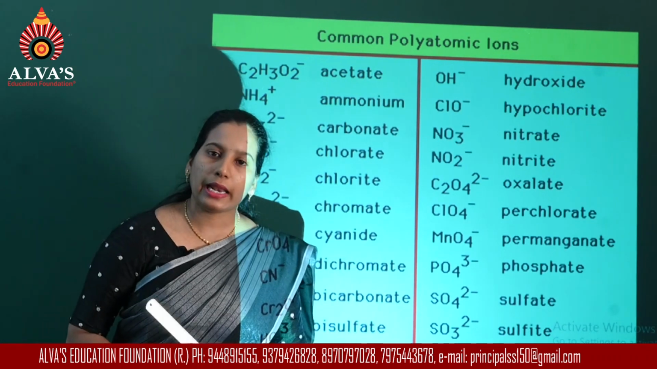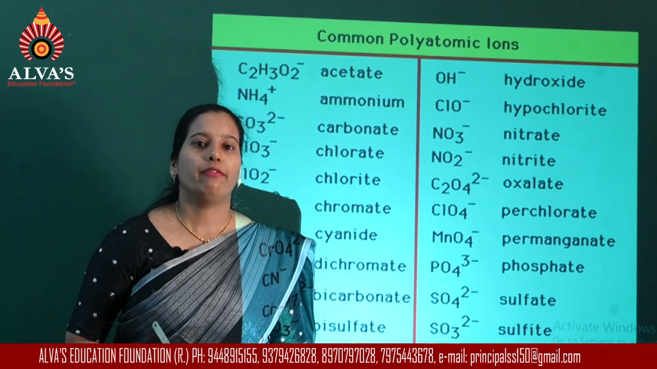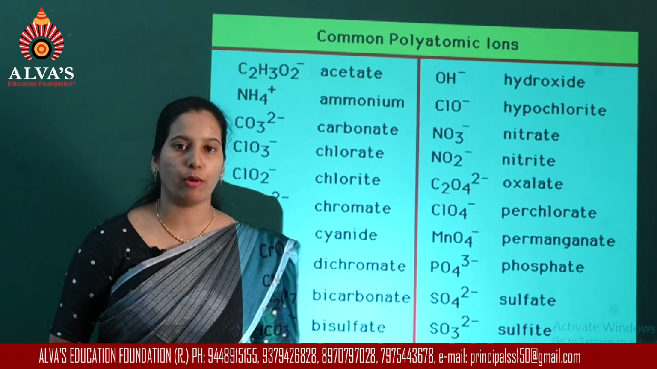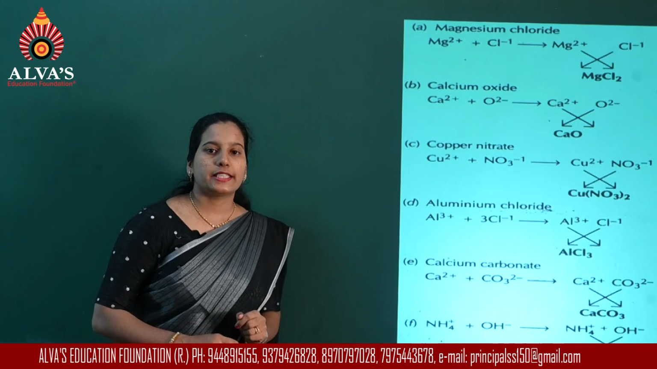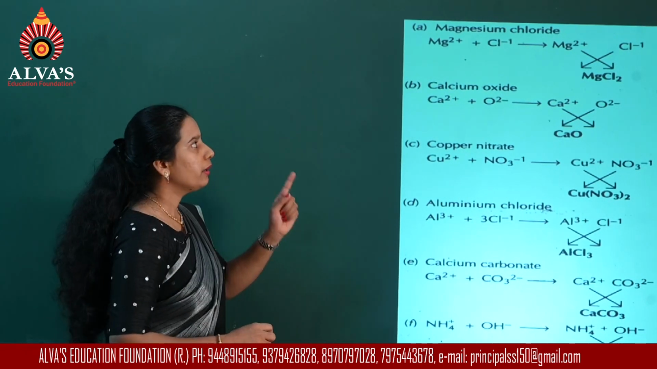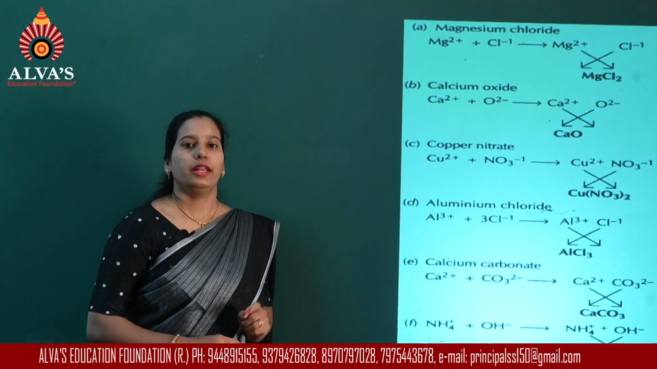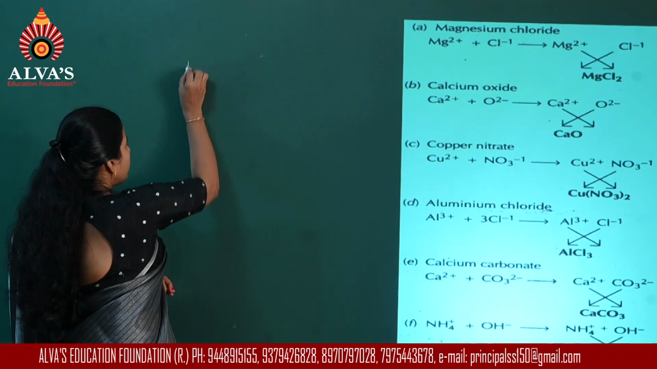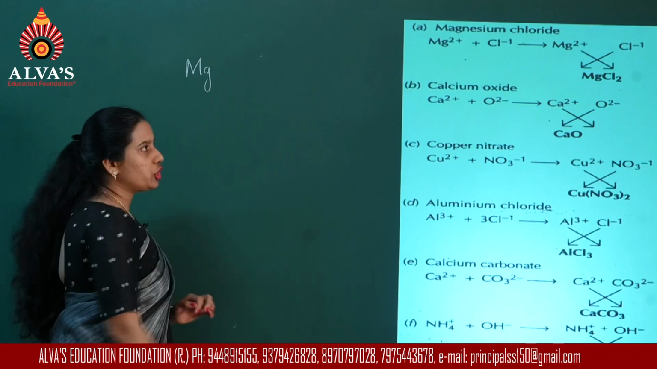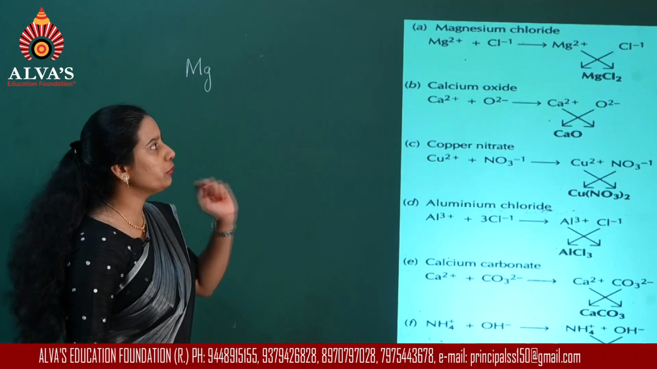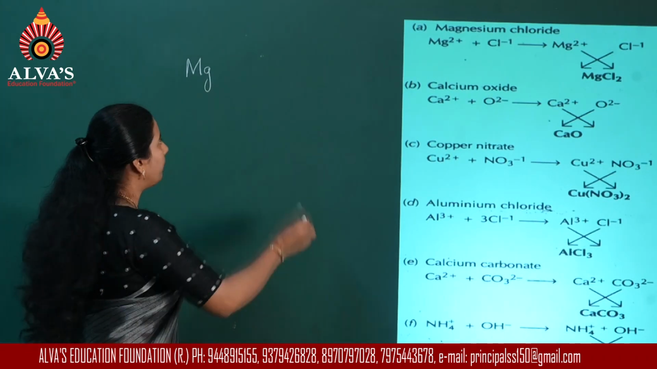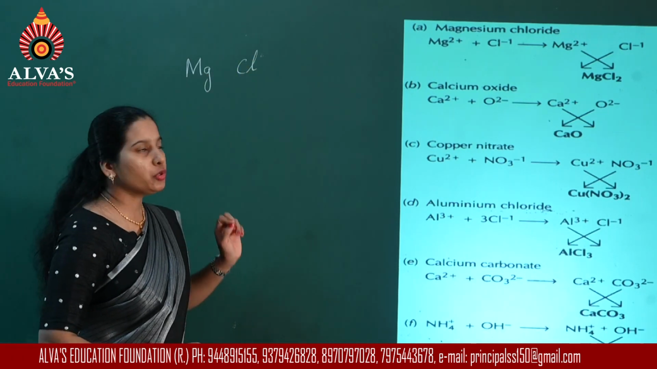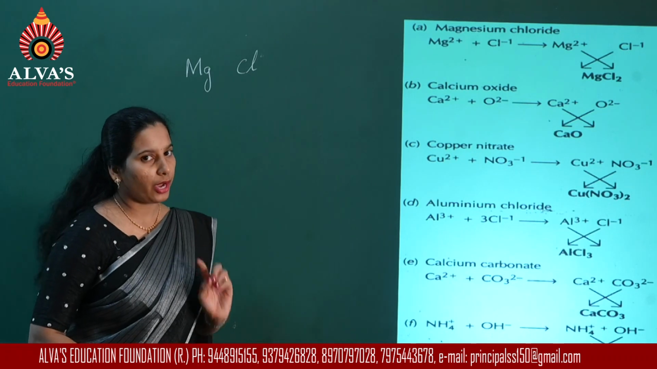Now with the help of these two charts, we will try to write the chemical formulas for some of the compounds. First example, I am going to consider magnesium chloride. Now what is the symbol used for magnesium? It is Mg, and the symbol used for chlorine will be Cl. Now I am going to consider magnesium ion.